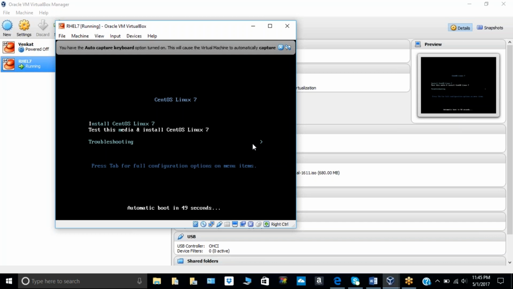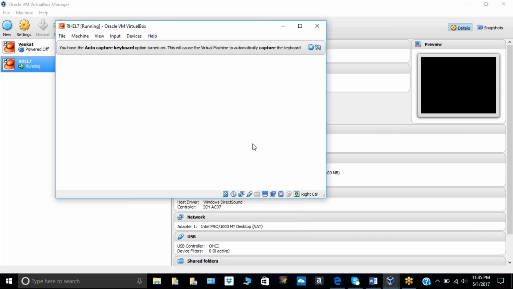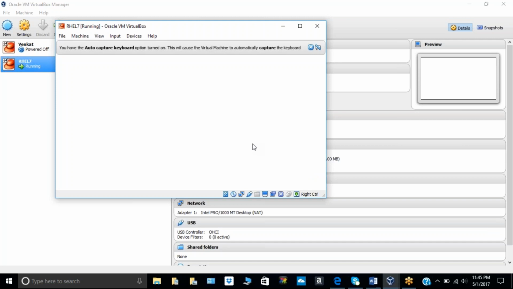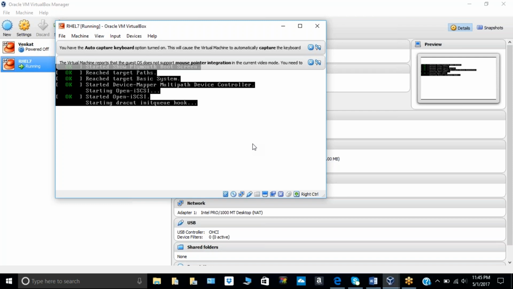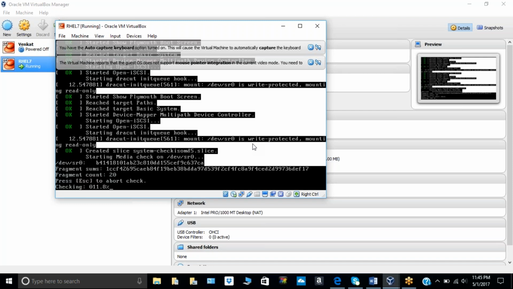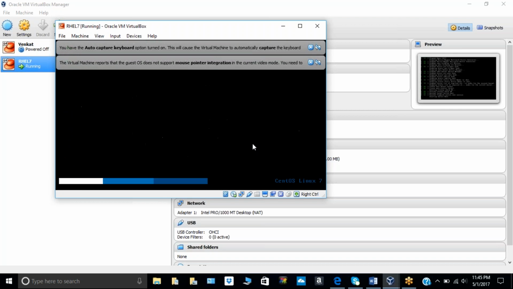Shall I wait or press enter? No need to wait for that. Just press the enter key. Then skip, press the escape key.